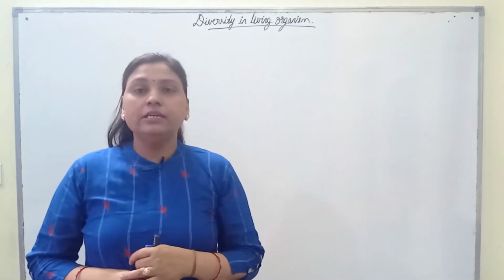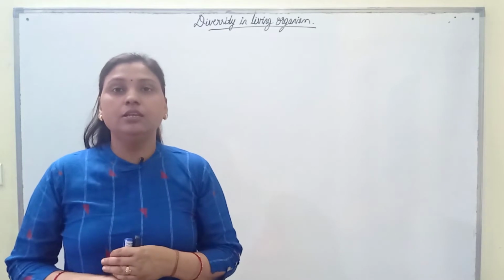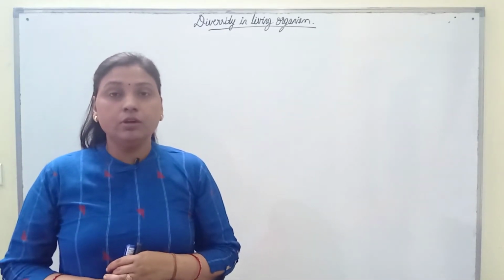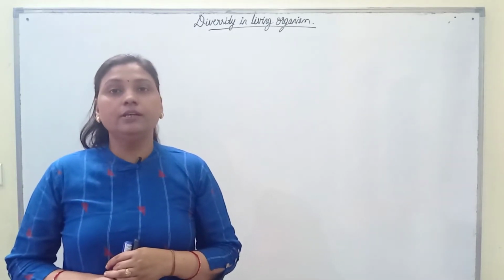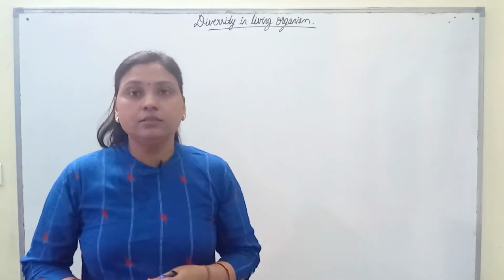Hello everyone, we are discussing the third chapter of biology of 9th class, and that is diversity in living organisms. Today we will discuss the comparative study of the 5 groups of plants, that are Thallophyta, Bryophyta, Pteridophyta, Gymnosperm and Angiosperm. So let's get started.